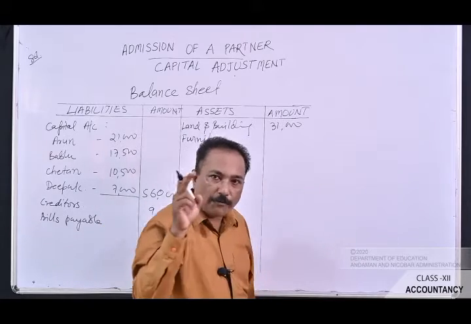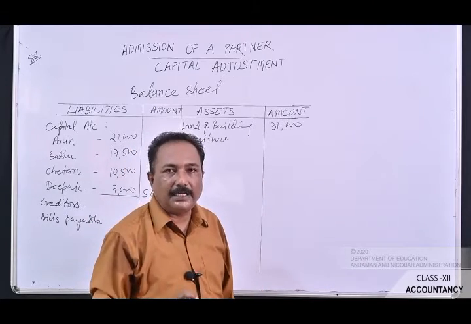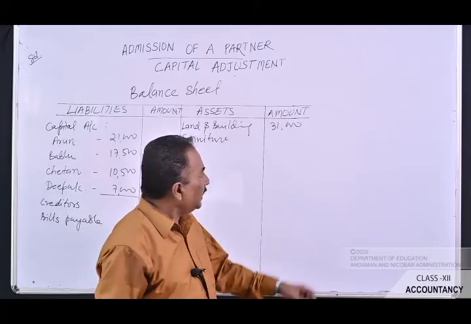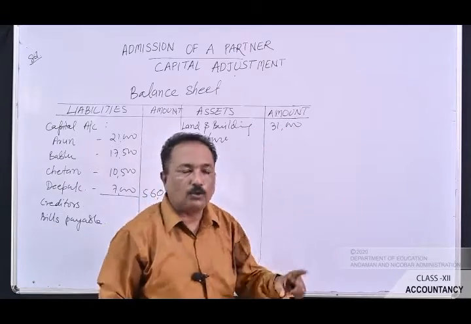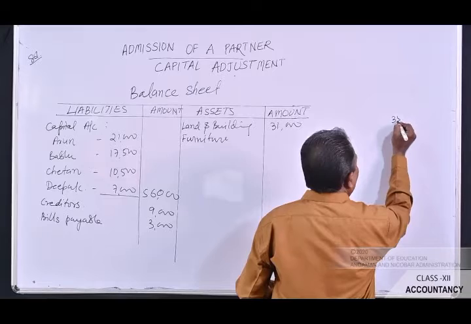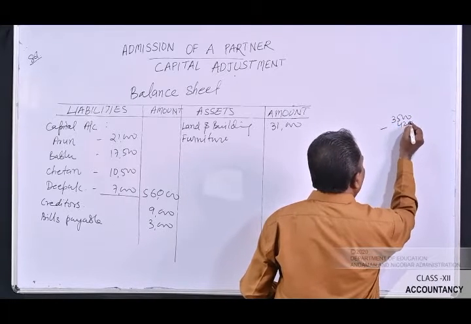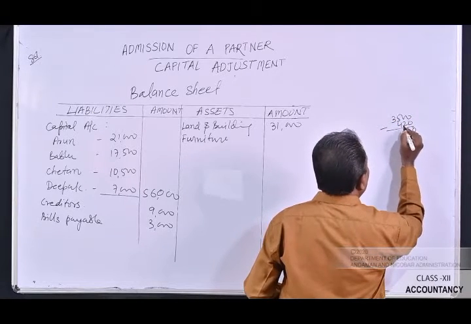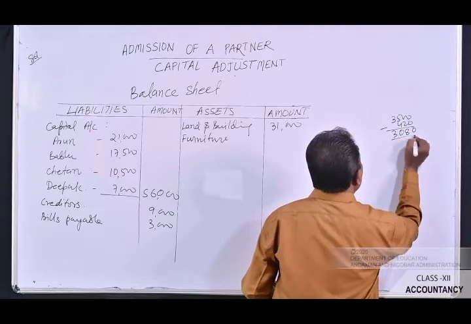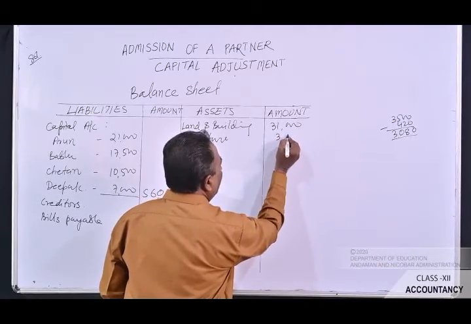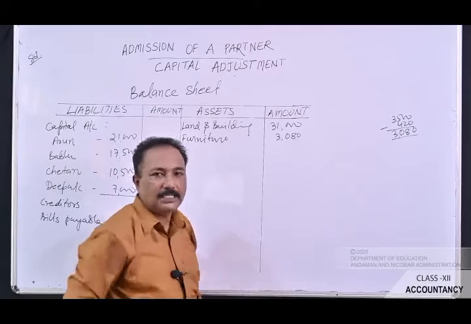The 12% of rupees 3,500 which we have calculated earlier was rupees 420. That rupees 420 has now to be subtracted. So 3,500 minus 420 is rupees 3,080. Record that amount here as rupees 3,080.